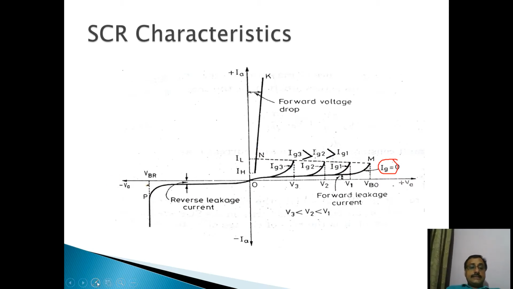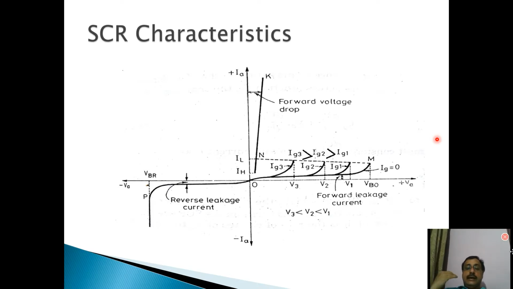Now latching current is the minimum value of current. This is the latching current, IL. This is the minimum amount of anode current which an SCR should attain during turn on process, so that it can remain in turn on condition when you disconnect your gate and make the gate current zero.